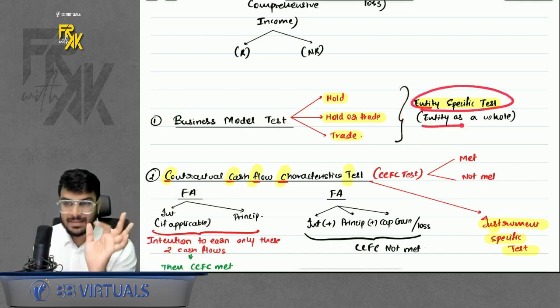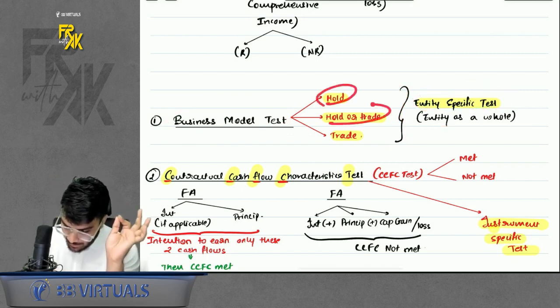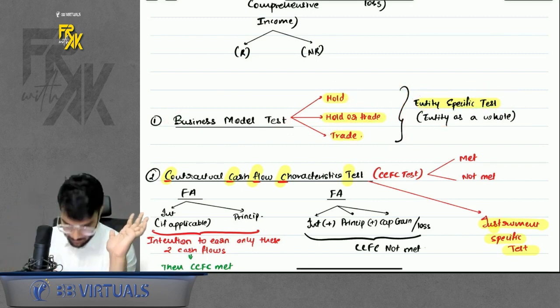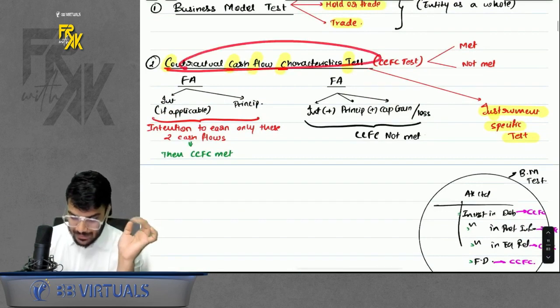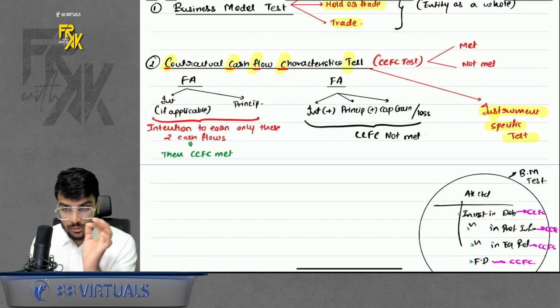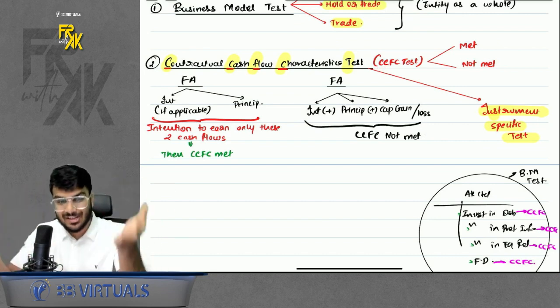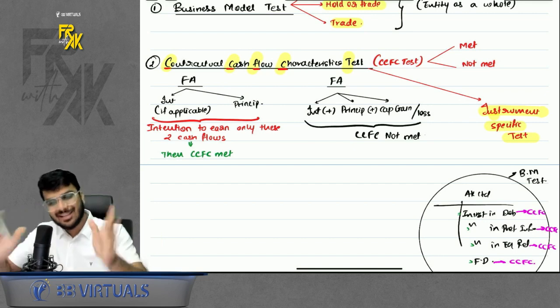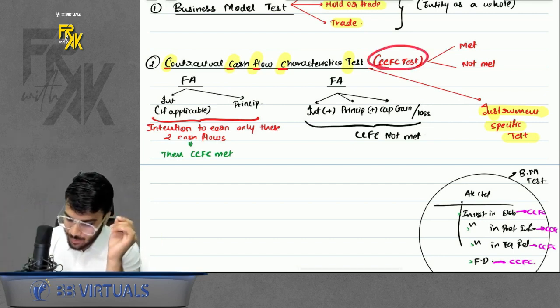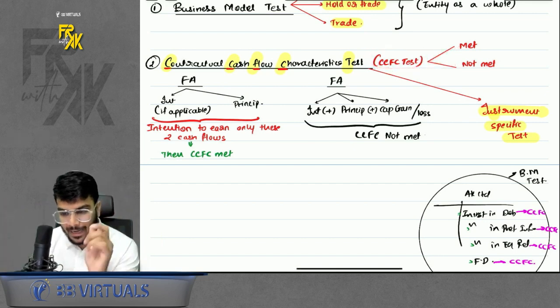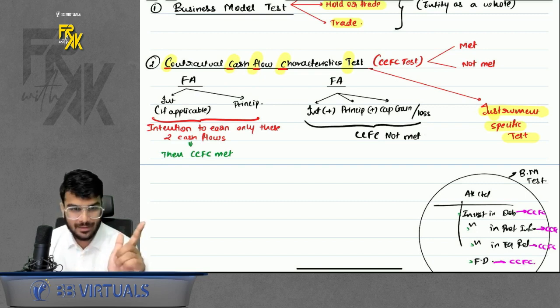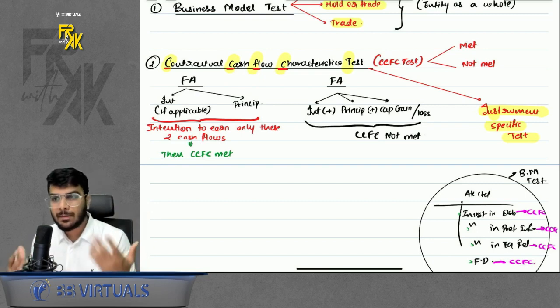This is an entity specific test. You will check this for the entity as a whole. Now, the CCFC test. In big it is known as the contractual cash flow characteristic test, in short known as the CCFC test. Now here there are only two outcomes possible. Either it is met or not met, right? How do we come to know whether it is met or not?